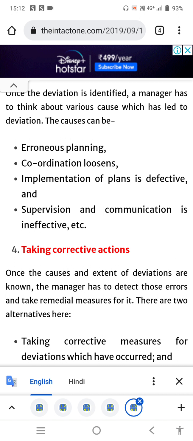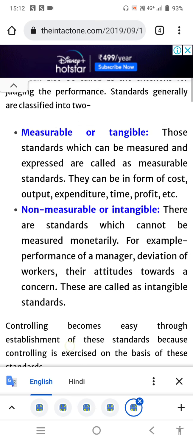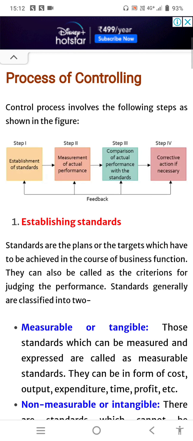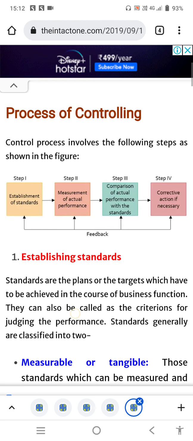A proper feedback should be there with each step. If there is no feedback, then there will be difficulty in controlling. So each step should have a proper control system, connected with a proper feedback system. Feedback is the most important thing. If you look at this diagram, all the steps are interconnected with proper feedback. So this is all about the process of controlling.